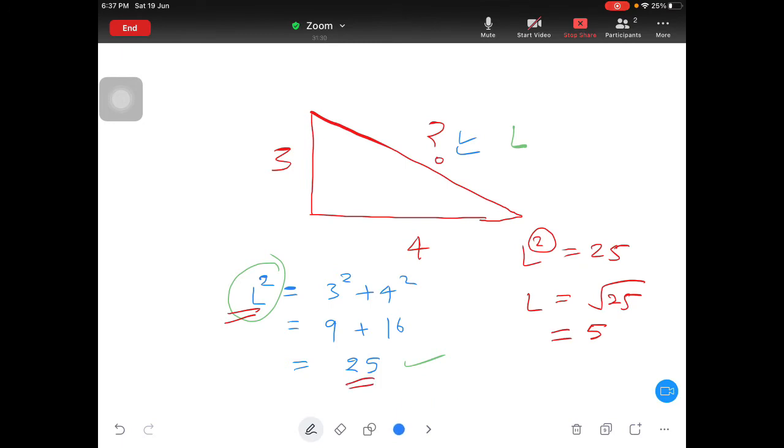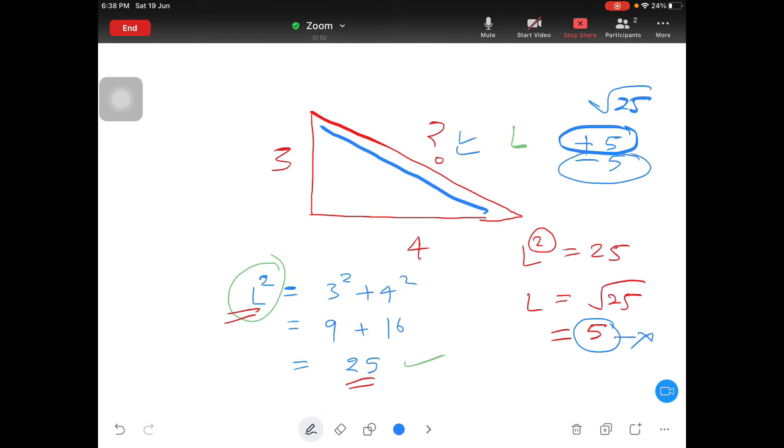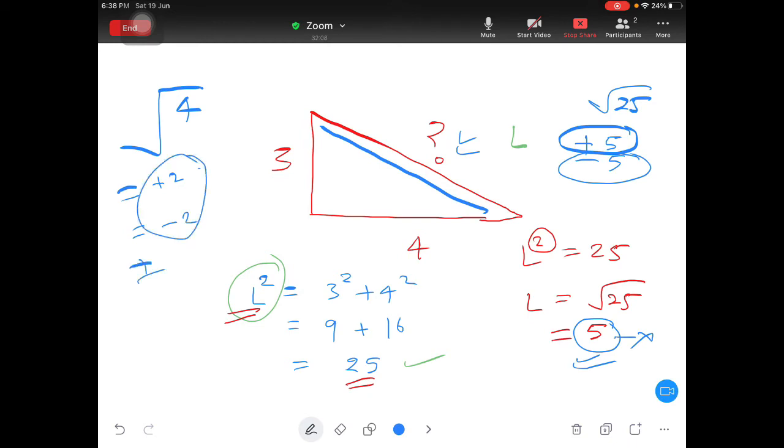Actually, when I said 5, it is not fully right. Whenever you take the under root of any number, it will be both positive and negative, like plus 5 and minus 5, but length can never be negative. So that's why we choose only plus 5. When you are applying the Pythagoras theorem, you should drop the negative value and only take the positive value. What I mean to say is that mathematically, if 4 is written and you find the root of 4, it gives you plus 2 as an answer and minus 2 as another answer. So we club them together and say plus minus 2.